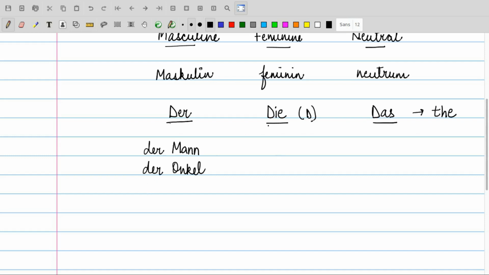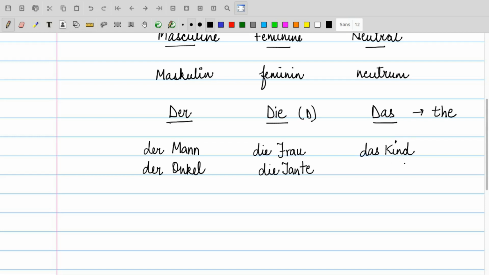In the same manner, if the noun is feminine, then the article is die. Example, Frau, that is lady. Lady is obviously feminine, so article die. Aunt in German is called Tante. Die Tante, the aunt. In the same manner, das. Child in German is Kind. It's not "kind", it's Kind. Article das, because it's child. We don't know if it is masculine or feminine.